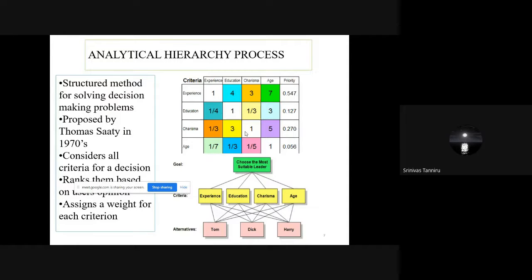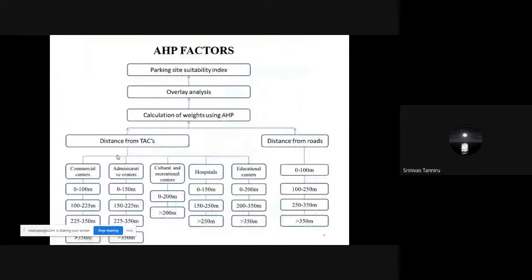In this fashion, the attraction centers and distance from roads, whatever criteria we have taken, are also divided into further subcategories, and the calculation of weights is done, which I have shown in the next slide. After these weights are calculated, they are used in overlay analysis for calculation of the parking site suitability index.